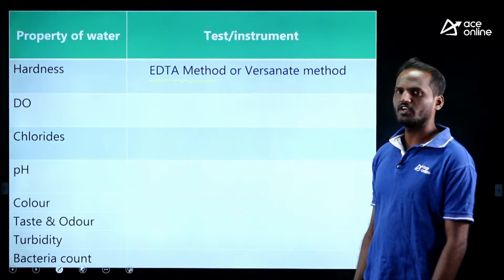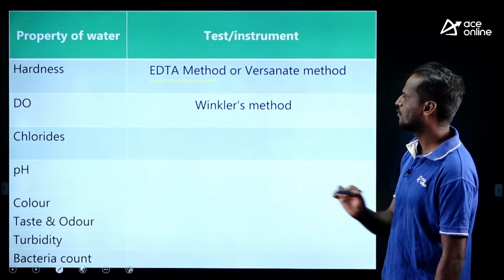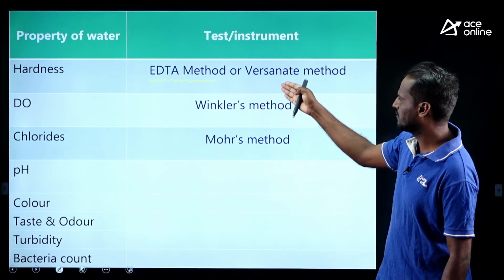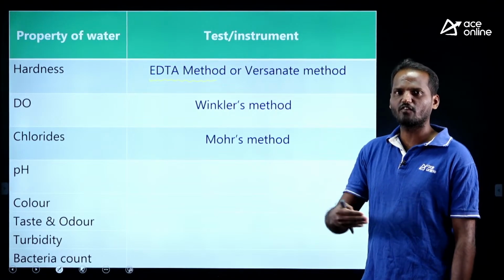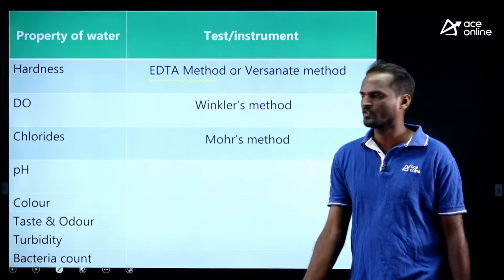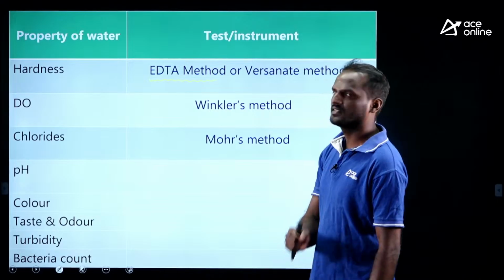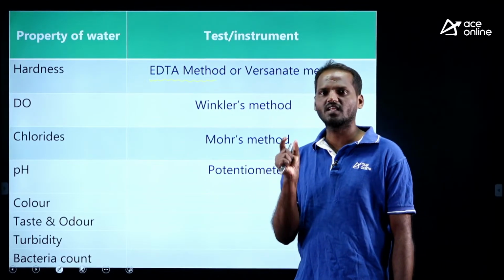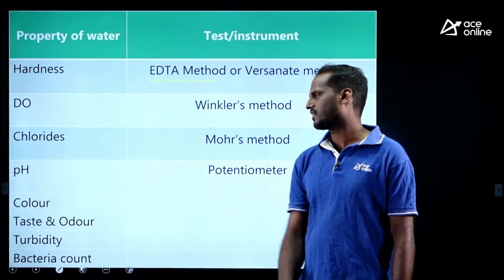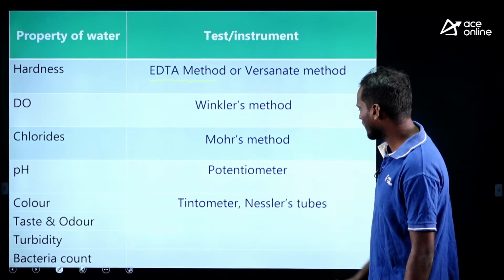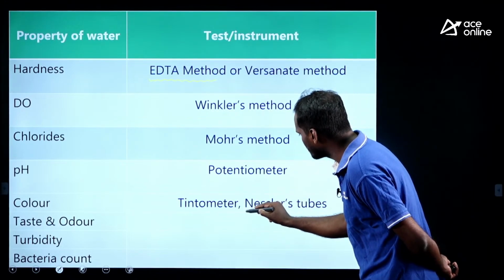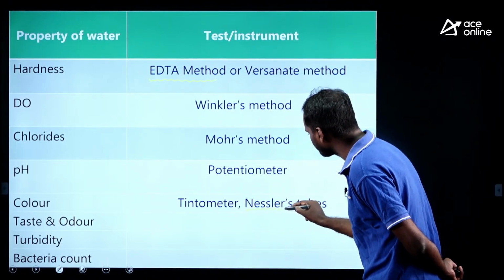What is DO? DO is by Winkler method. Chlorides by Mohr method. These are all well known to you, just quickly revise all these parameters. What is pH? pH is by potentiometer. What is the color measuring instrument? Color is measured by tintometer. Sometimes they may ask you Nessler tubes.